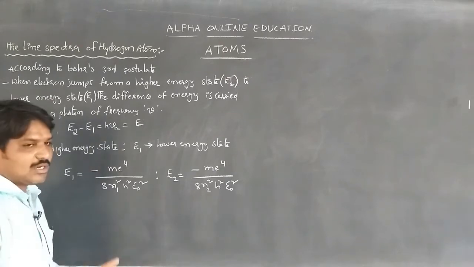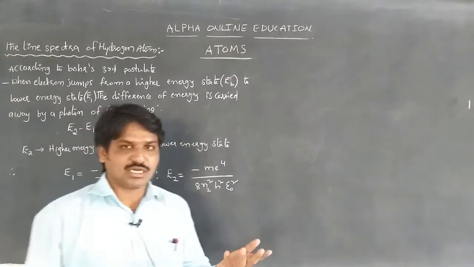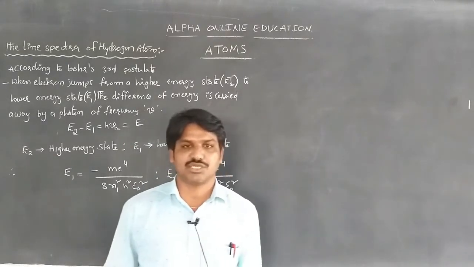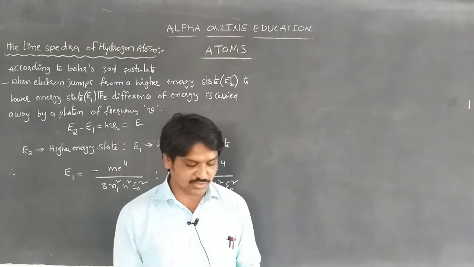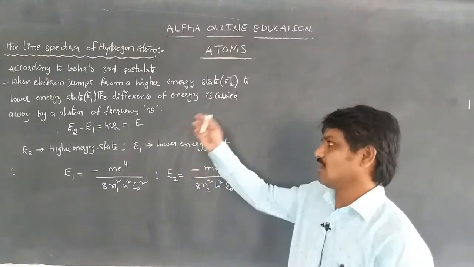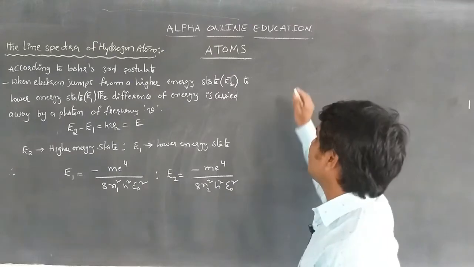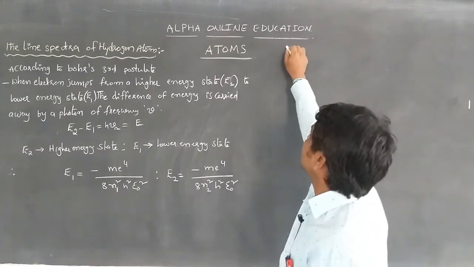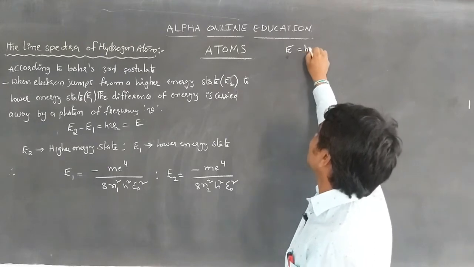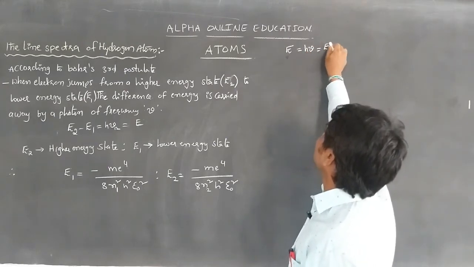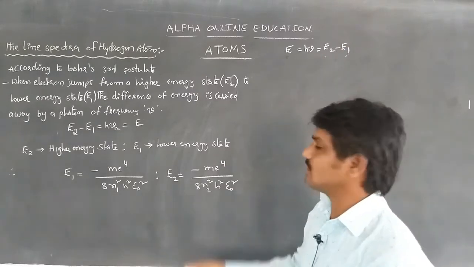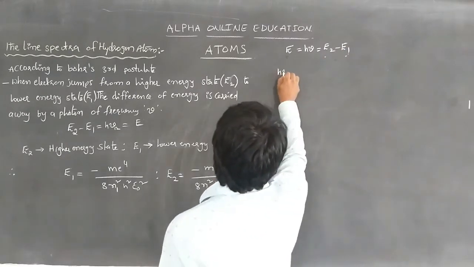When the electron jumps from the higher energy orbital to the lower energy orbital, the difference between the two energy states is the energy carried away by the photon of frequency nu. So we can write that the energy difference is the photon energy, E2 minus E1. That is h nu is equal to E2 minus E1.